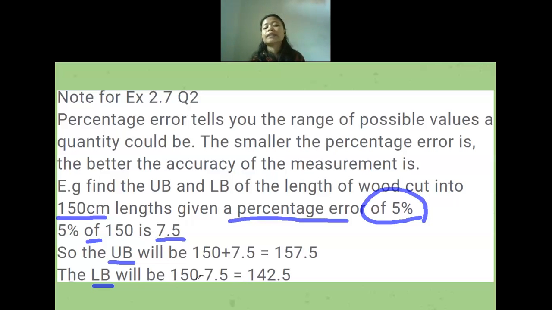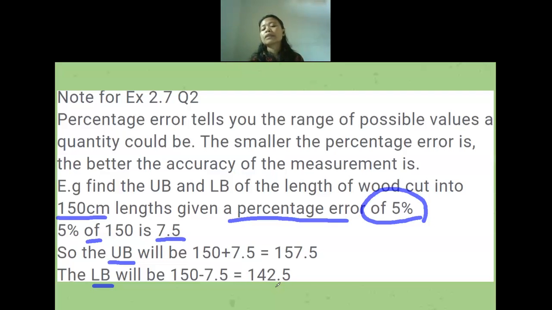So for the upper bound, I just need to add the error. The error in here is 7.5. So to find the upper bound, just 150 plus 7.5. And then to find the lower bound, it will be 150 minus 7.5. So this will be the upper bound and lower bound: 157.5 for the upper bound and 142.5 for the lower bound.